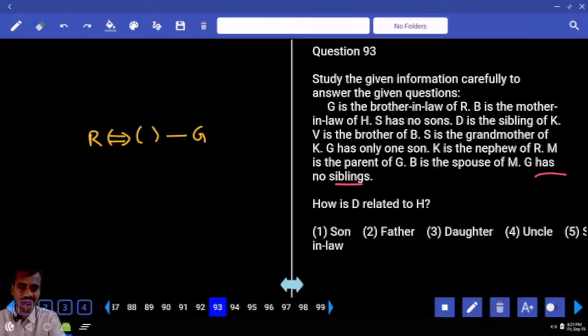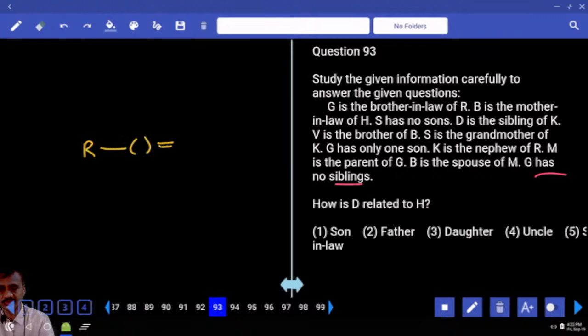But in this case here, G is the brother-in-law of R. G has a sibling also. Is it possible? No. As it is not possible here, then that means R's sibling's spouse. Sibling's spouse. G has no sibling. Then G is the brother-in-law of whom? R. R's sister's husband is G.